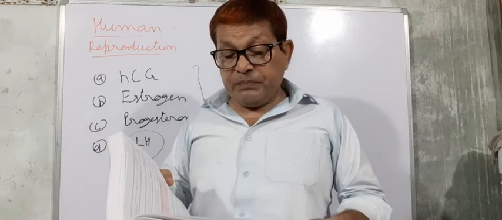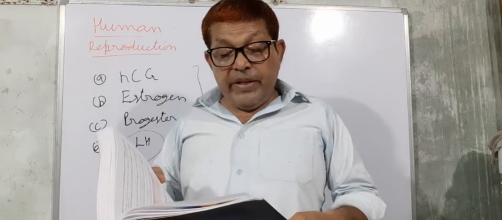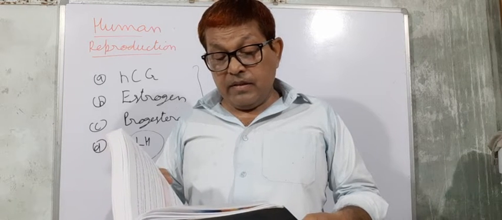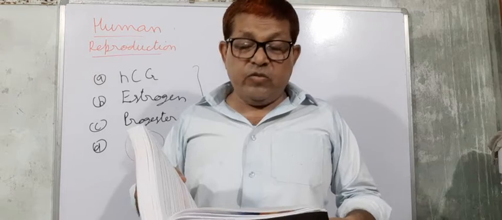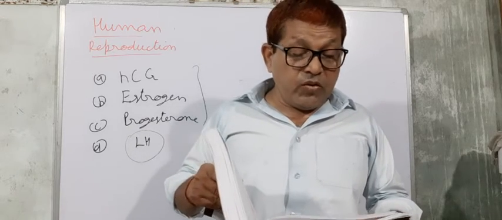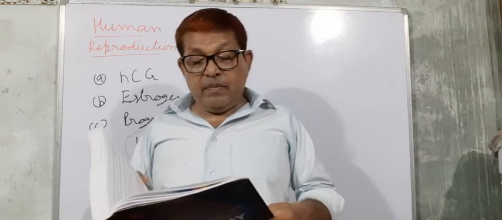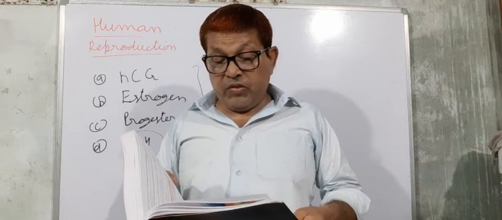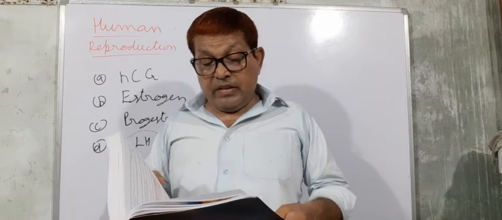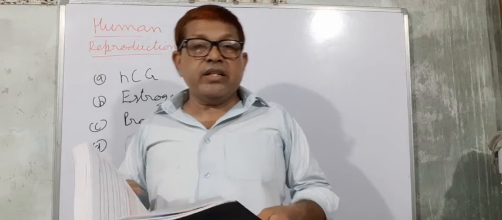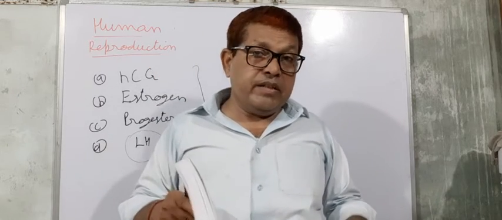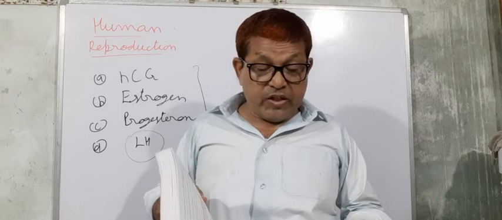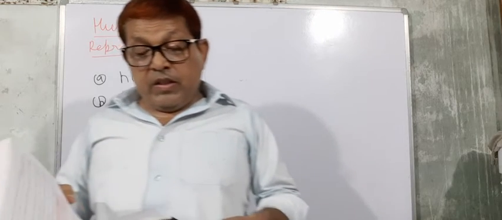Now next question, mention the location and function of Leydig cells in humans. You know these are found in the interstitial space in the testis and they secrete the male sex hormones called androgens.